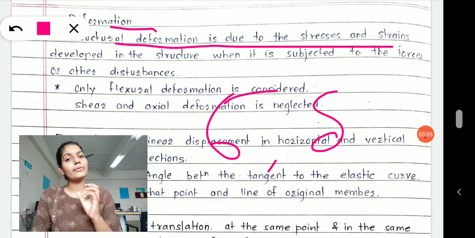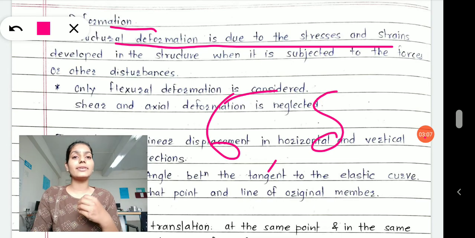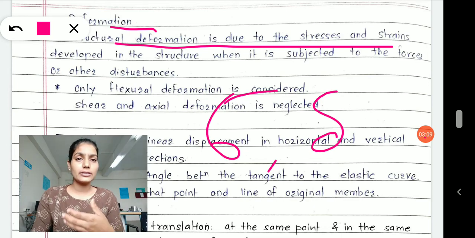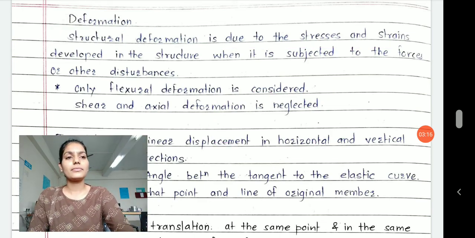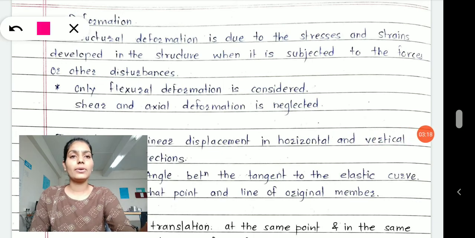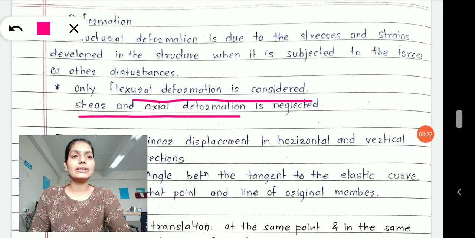When the system of forces is applied, stress and strain developed in your structure, the response will be in the form of deformation, structural deformation. Now they said only flexural deformation is considered and shear and axial deformation is neglected.